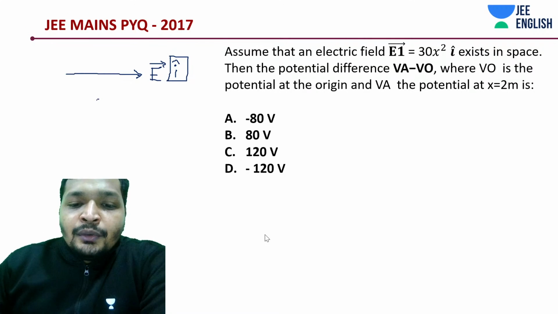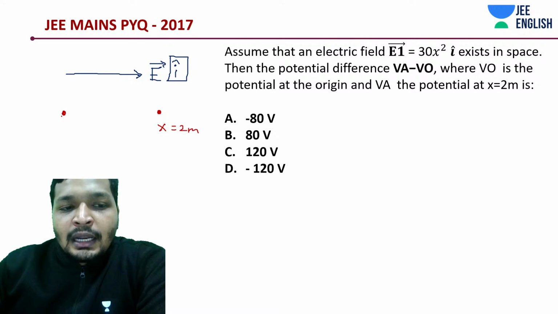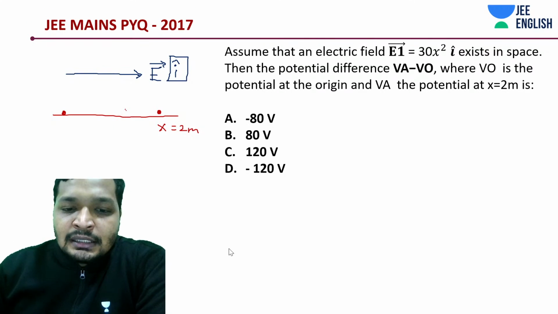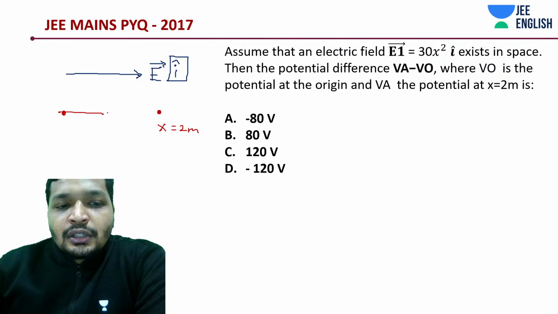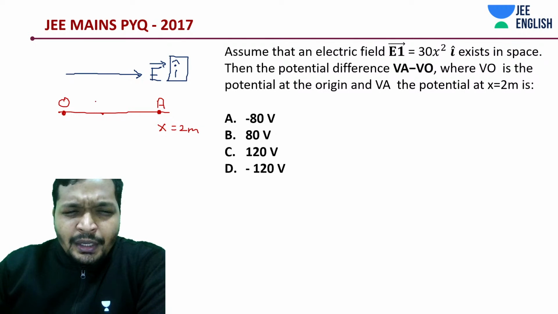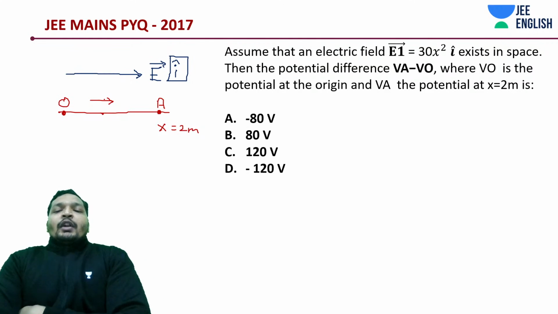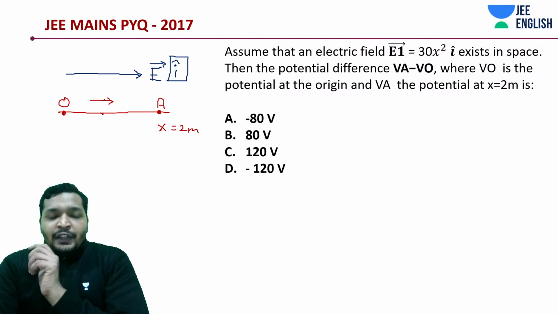So what have they asked you? They have asked you the potential between the origin and some point A, which is x equal to positive 2 and lies on the x-axis. So it's all along the x-axis. Anyway, your electric field is all along the x-axis, so that should not be a problem at all. So what are they asking you? The potential difference. This is point A, point O, and the electric field in this arrow diagram. What have they asked you? Potential difference VA minus VO.